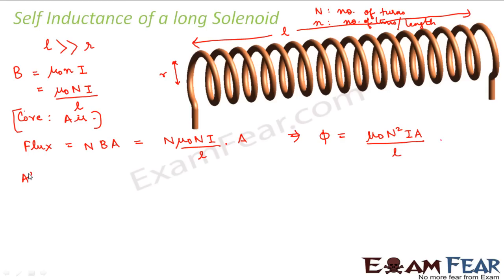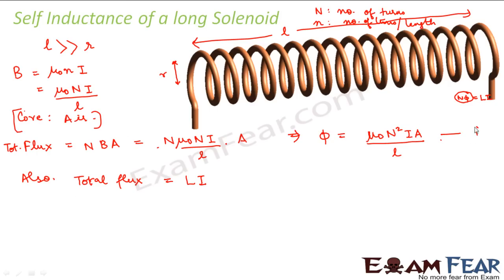Right? We also know that the total flux associated, or you can call it flux linkage, is also equal to L i, right? This is the total flux. This is also total flux. So total flux is also equal to L i, right? From the previous slide, we saw that N phi is equal to L i. So N phi represents the total flux. So total flux is equal to L i.